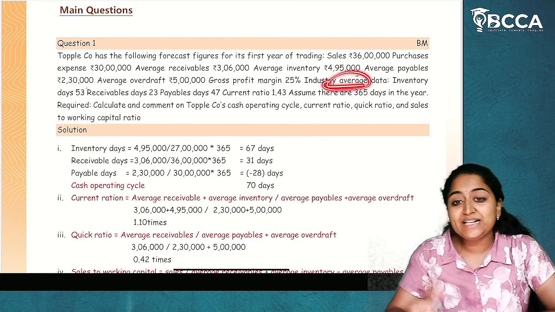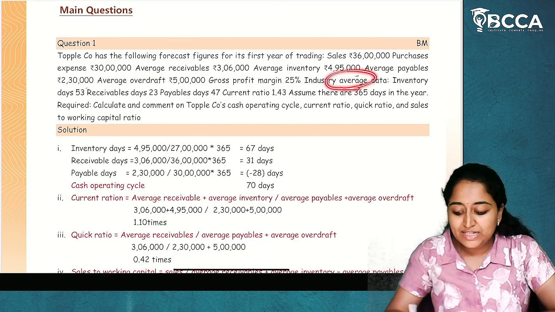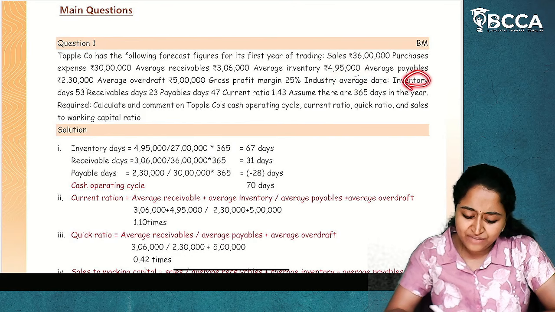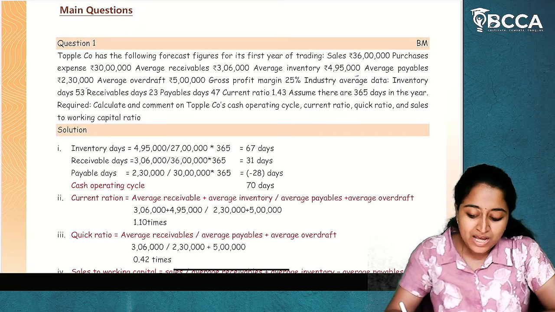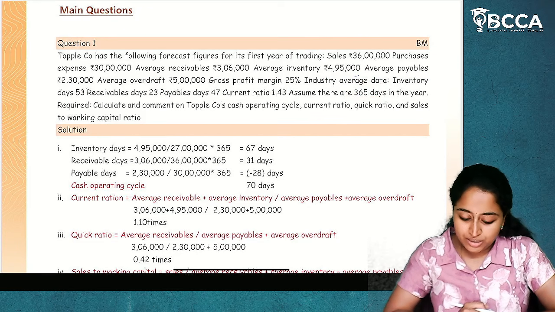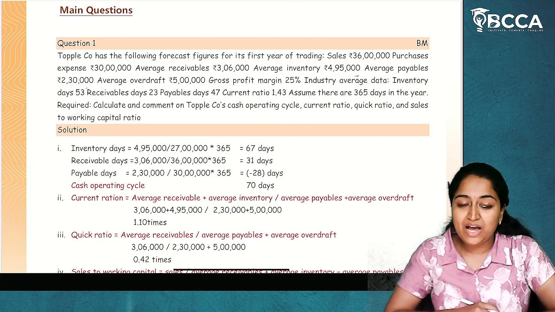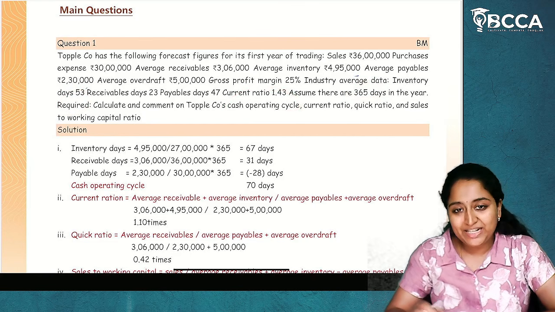And industry average data is given to us. What is the industry average data? Inventory days is 53, receivable days 23, payable days 47, current ratio 1.43. Assume there are 365 days in a year. Required: what we have to calculate? We have to calculate the cash operating cycle.